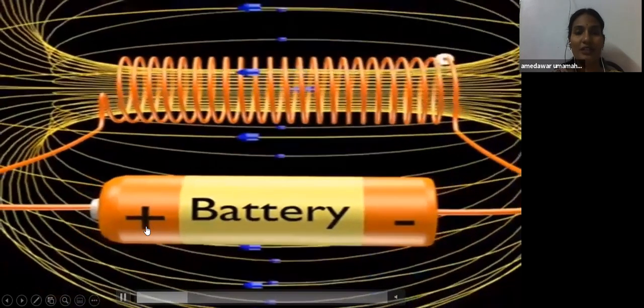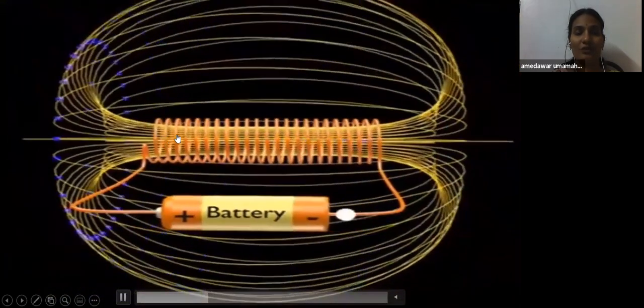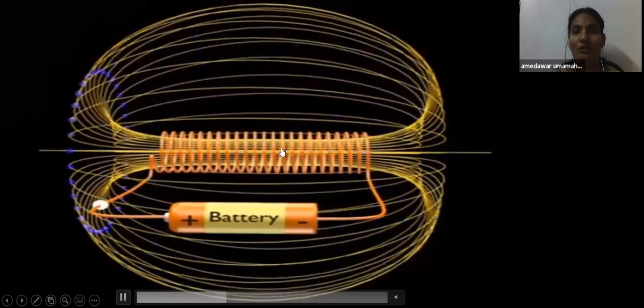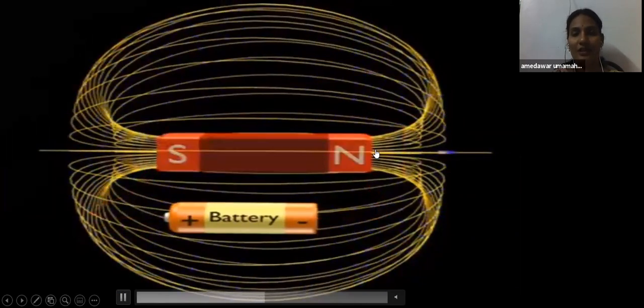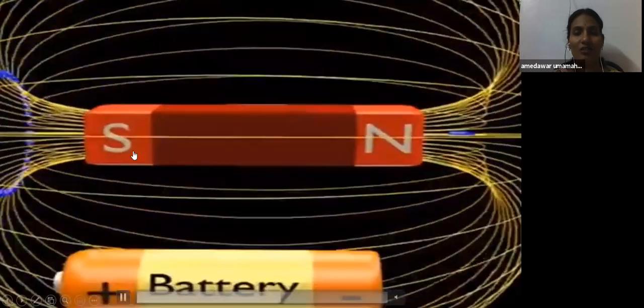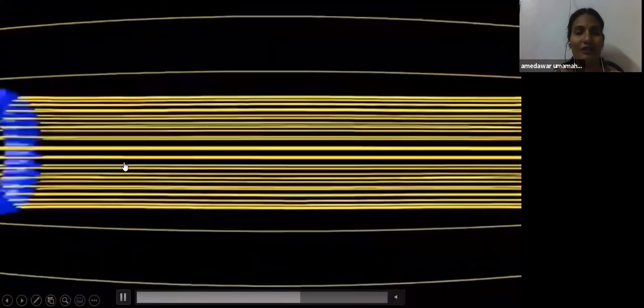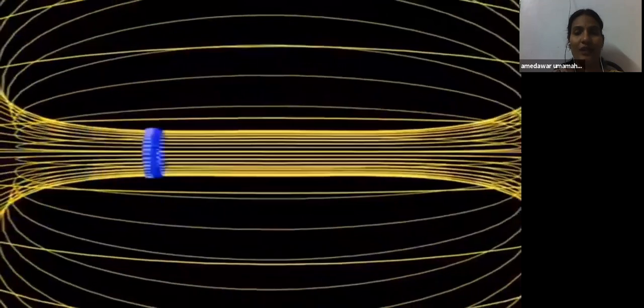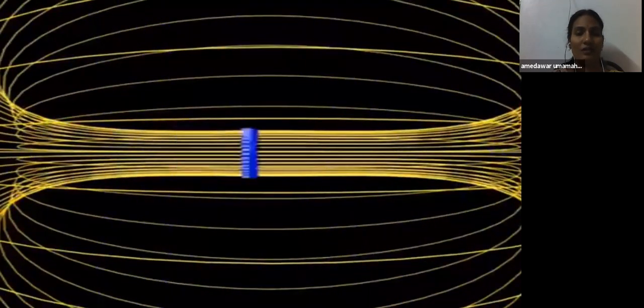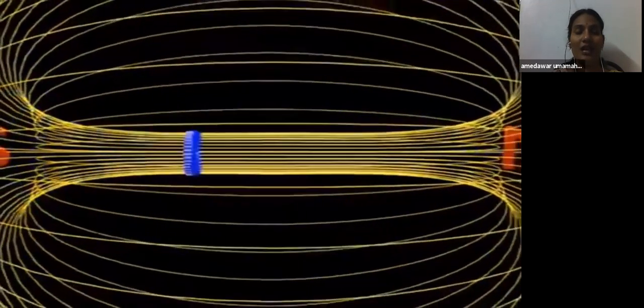See, when a battery is connected to a solenoid and current flows through it, see how the magnetic field lines are produced. Here this is the north pole and this is the south pole because of the current flowing. They just depend on the direction of current.